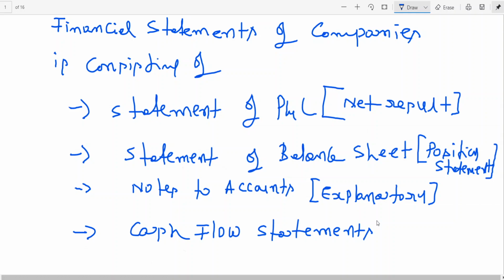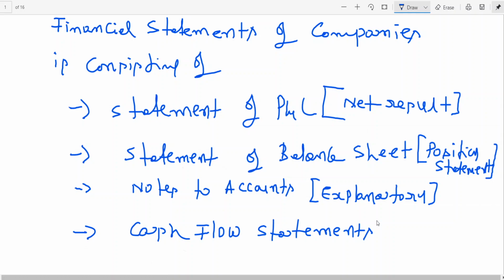Why? As I told you in the beginning, the financial statements as per the Companies Act have to be prepared following the accrual basis. You know the meaning of accrual? Income earned, expenditure incurred. Earned means received or receivable; incurred means paid or payable.